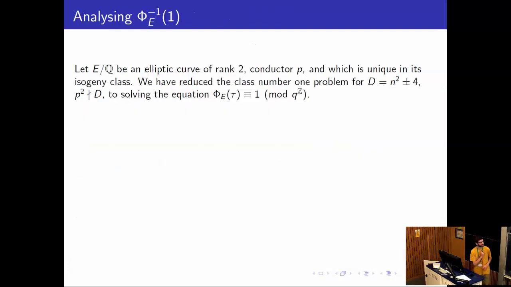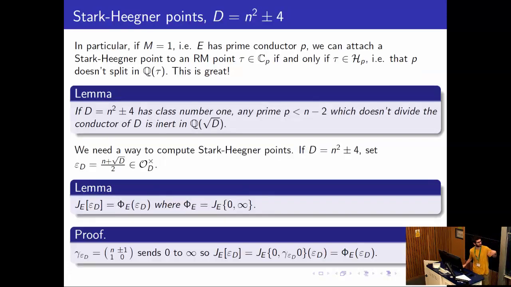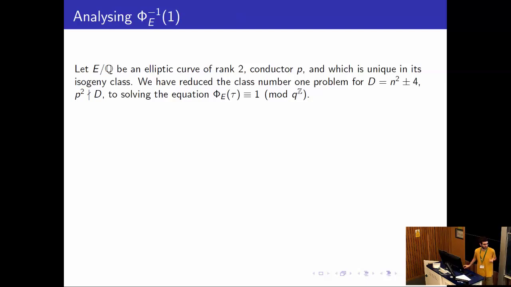And now is a summary of our strategy. So we start with some elliptic curve of rank 2, and in fact, most will work for this. Most will work, of rank 2 over Q, conductor P, and which is unique in its isogeny class. And we've reduced the class number 1 problem for these discriminants, which do not have conductor divisible by P, just because of this lemma. If the conductor divides P, we don't know if they belong to the HP. We've reduced it to solving the equation phi of tau equals 1, mod Q to this.